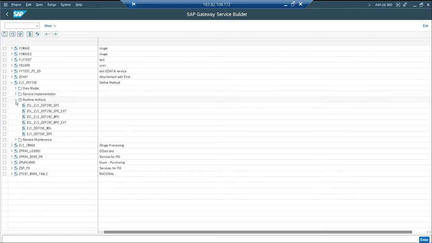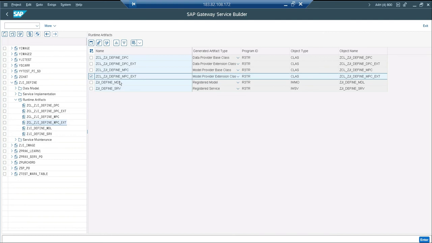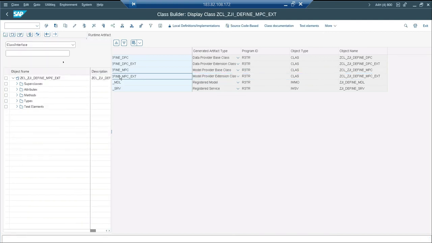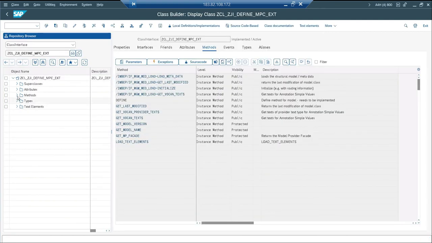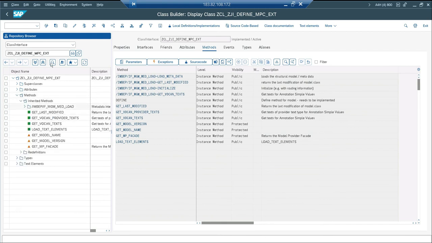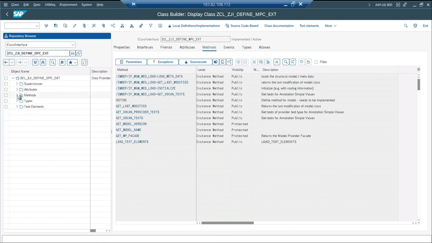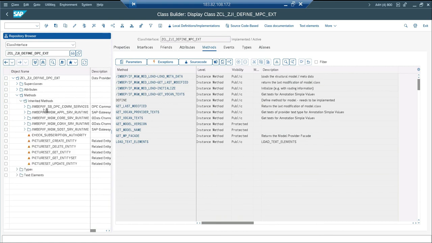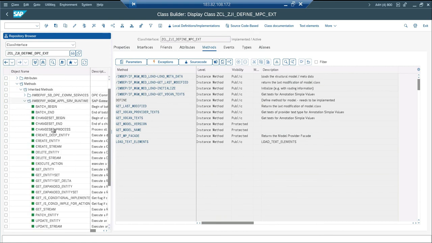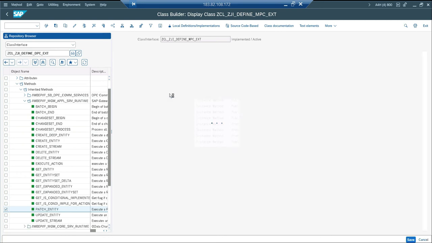So runtime artifact, define MPC extension, methods, inherited methods, oops, sorry, DPC extension, methods, inherited methods, service runtime, and here, yeah, this is the method, get stream. Right click, redefine it. So it needs some code to get the information.